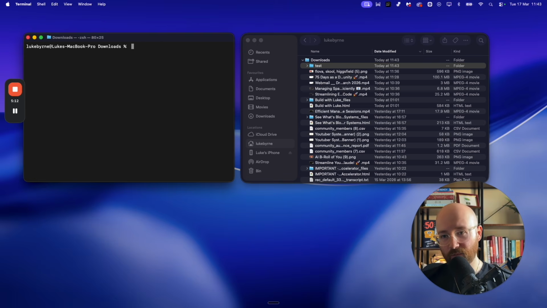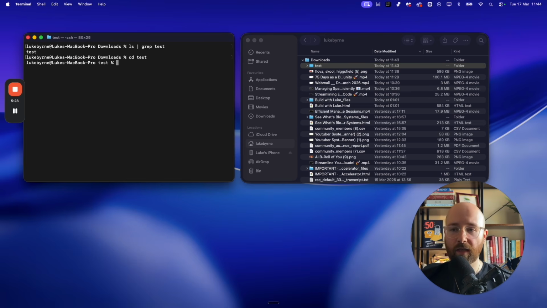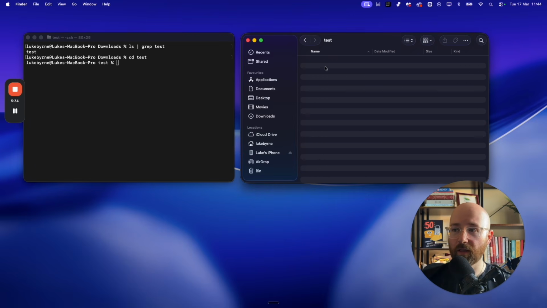So let's clear, and instead we will ls pipe, and we'll move the output of that ls into grep, and we'll search for test. And there we go, there's test. So now we want to move into test. We cd, change directory, into this test folder. So we're now inside of the test folder, like this here, on the exact same place here.